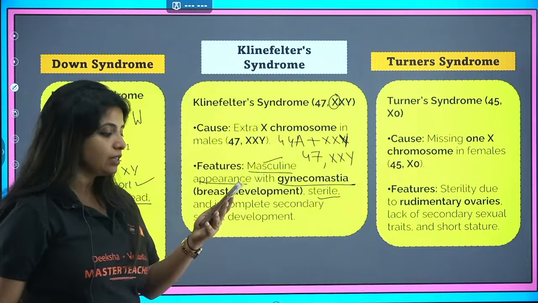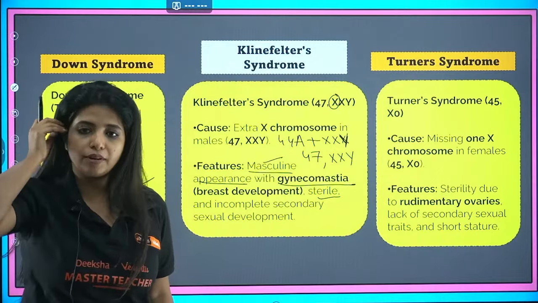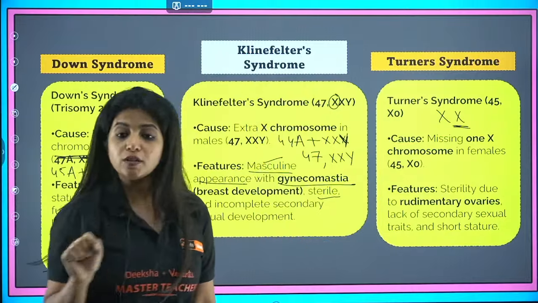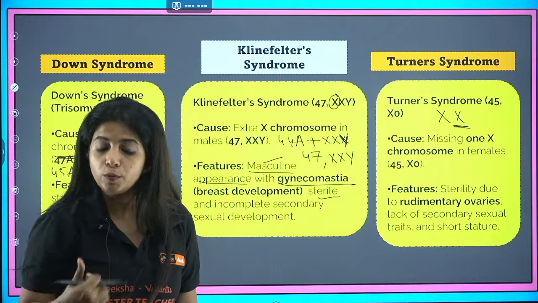Whereas when you talk about Turner syndrome, things are going to be quite different. Here, instead of having XX chromosomes, you lose one chromosome. There is a loss of an X chromosome, that is why we call it a monosomy condition.